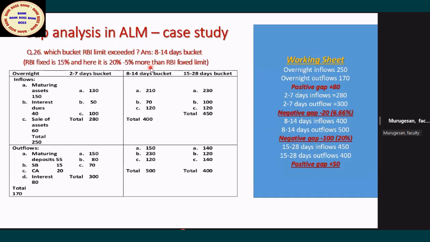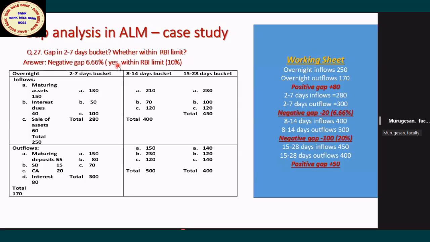you have to bring it within the limit by doing a swap transaction. The maturity adjustment they will do at the corporate level, madam. No problem, but for exam purposes, these are the questions. Understood, madam? Now 26. You have now understood which bucket RBI exceeded: 8 into 14, because fixed is 15, but it's already 20. Like that, you can answer all questions.